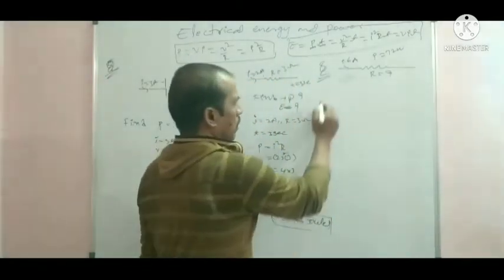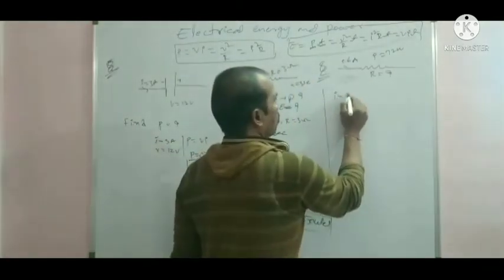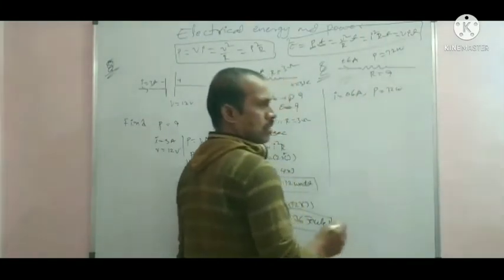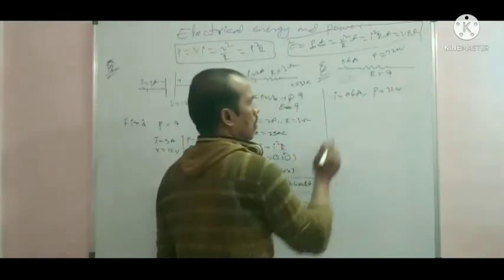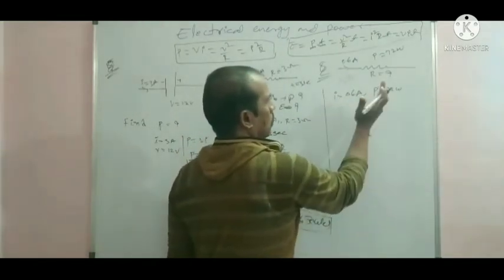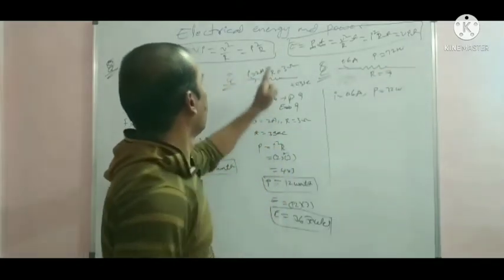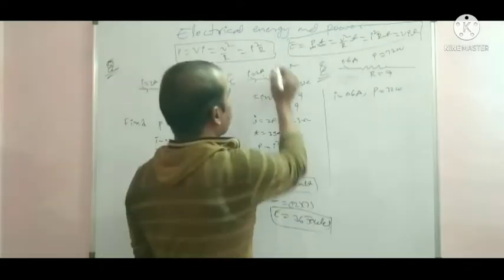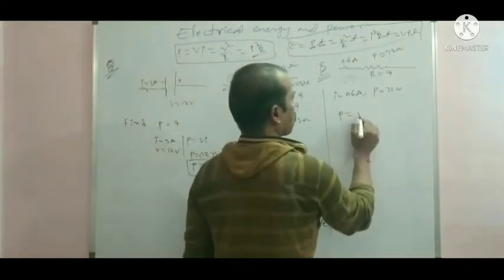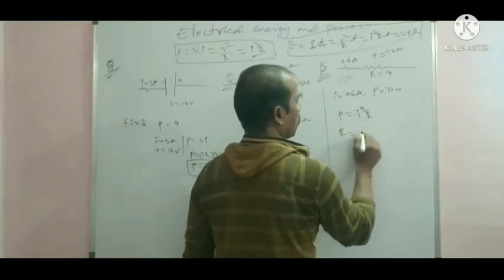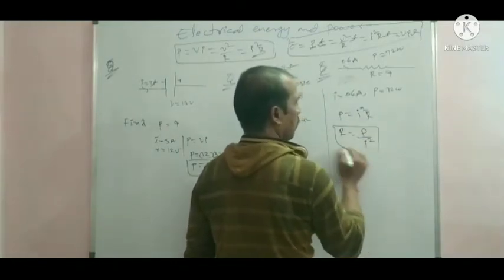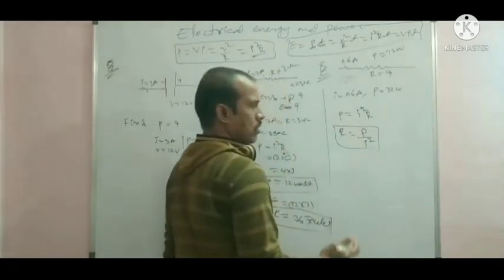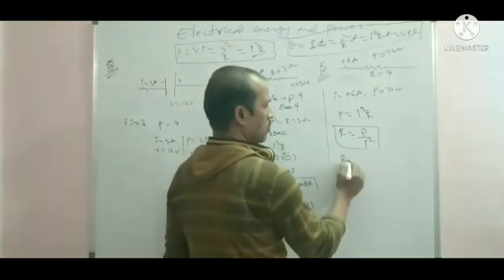Here the given data: current is 0.6 ampere and power is 72 watt. The relation between current, power and resistance: P is equal to V square by R, P is equal to I square R. This formula is used. So power is equal to I square R, and R is equal to P by I square. Now the I value is 0.6 and the P value is 72. So R is equal to